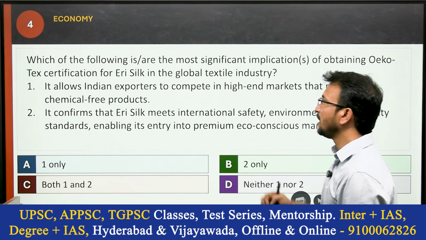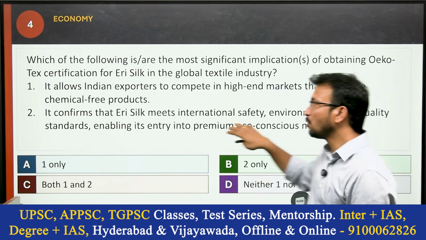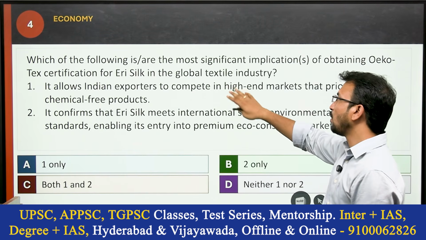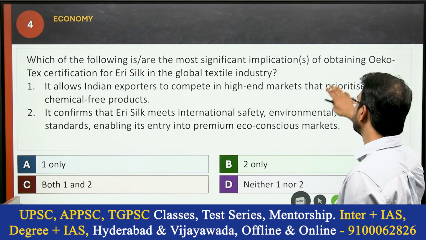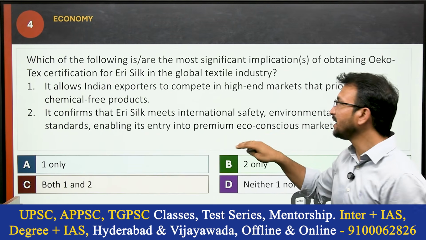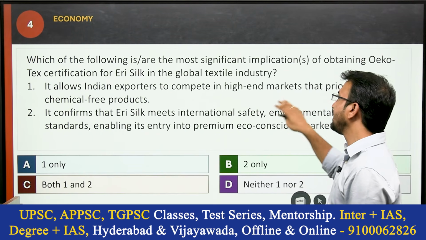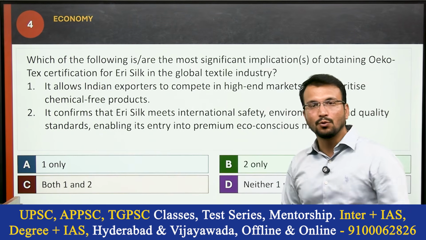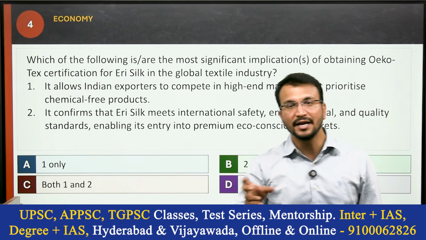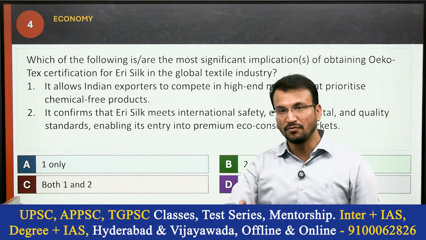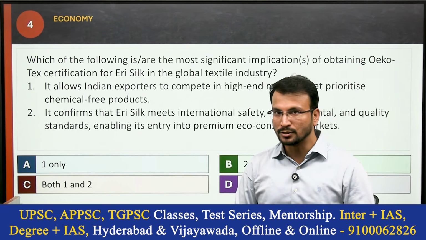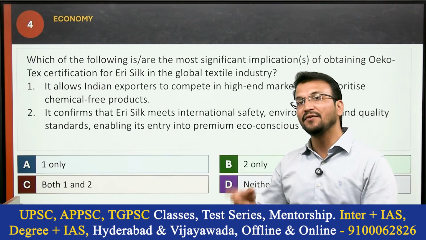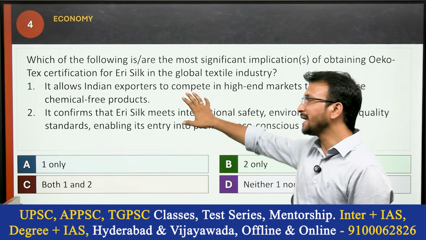Okay. The next question is related to the Eris Silk certification, the OEKO-TEX certification. What is OEKO-TEX certification? Let's see the question. Which of the following are the most significant implications of obtaining OEKO-TEX certification for Eris Silk in the global textile industry? Basically, Eris Silk got the OEKO-TEX certification. OEKO-TEX is an independent certification given for textile products and leather products also. Especially semi-finished goods, raw goods and finished goods also get the OEKO-TEX certification.